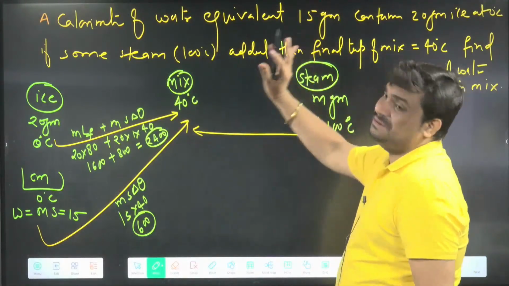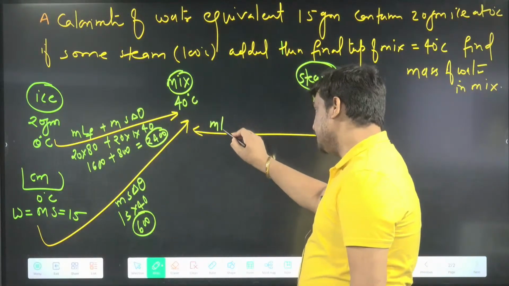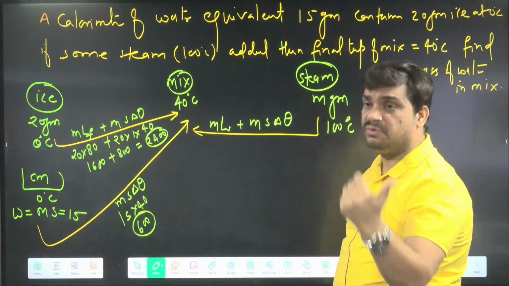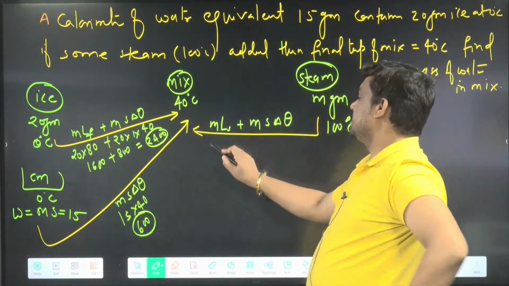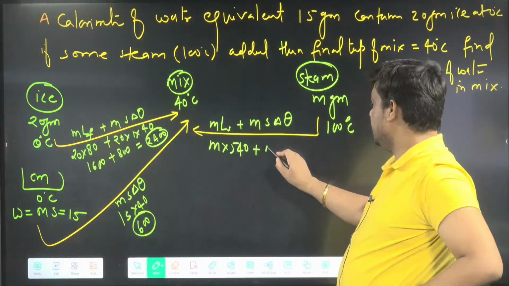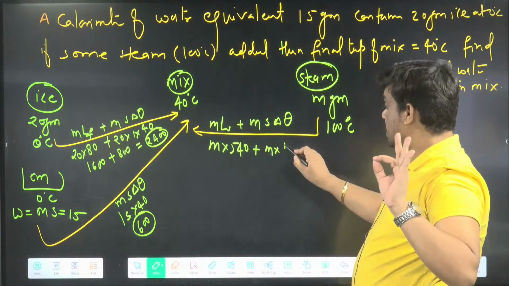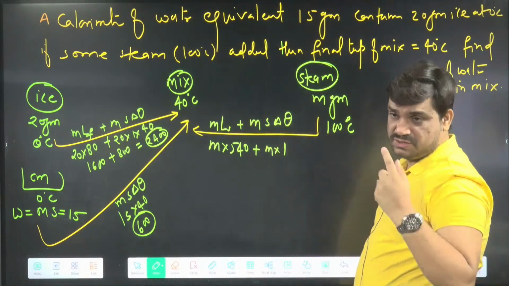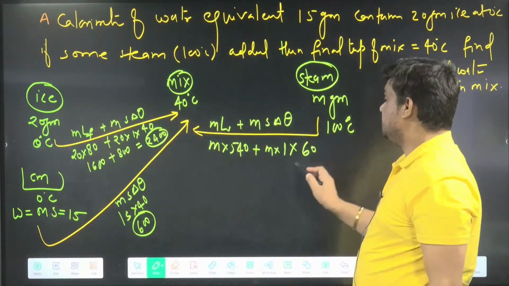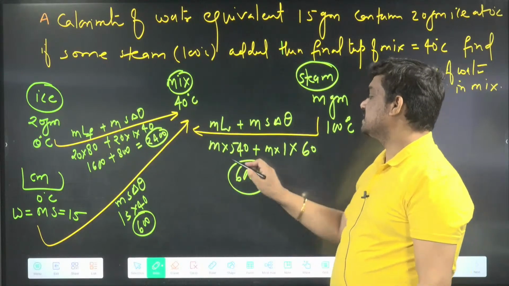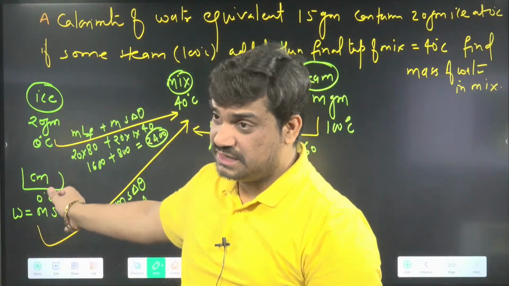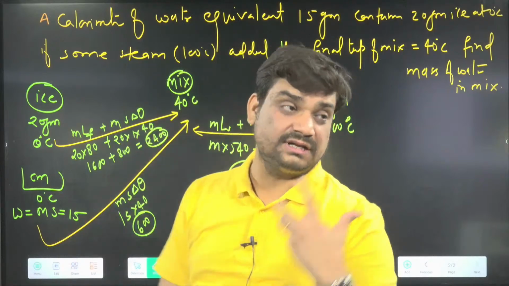How much energy can the steam release in this process? It will be m Lv plus m s delta theta: first 100 steam to 100 water, and then 100 water to 40 water. m is not given to us, so we write m times 540, plus m times s, which is 1, times the temperature difference from 100 to 40, which is 60. So this becomes 600 m. Now 600 m is the released energy, and on that side the total absorbed is 600 and 2400, which is 3000.